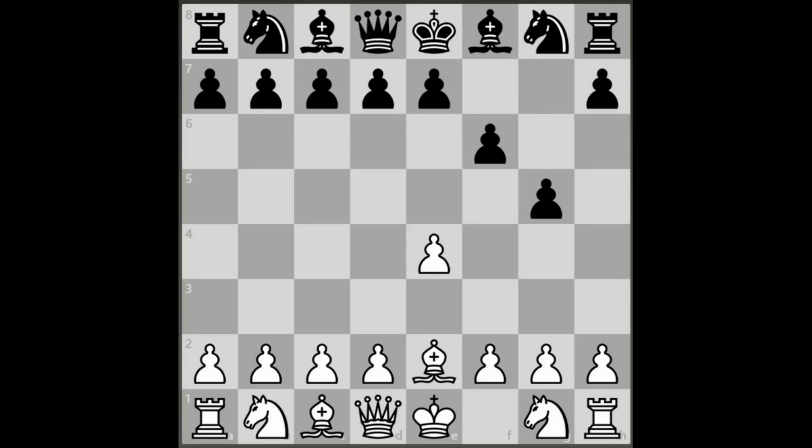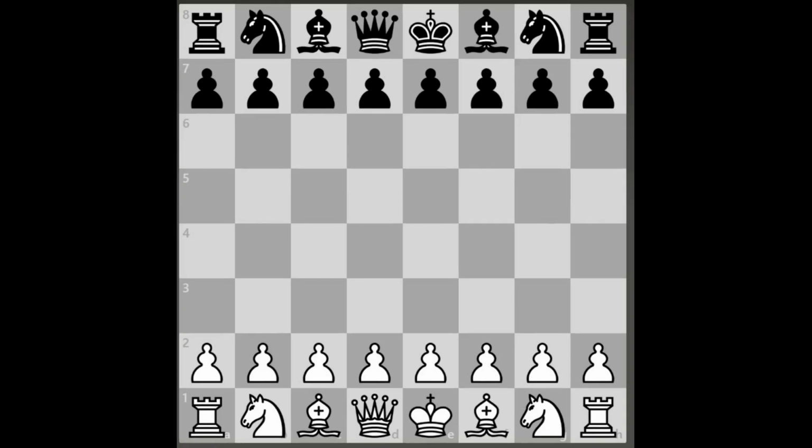Now it is white's turn to move. White moves his bishop here, and it is checkmate. Check. But king cannot move anywhere, and no piece can intercept. So it is checkmate.